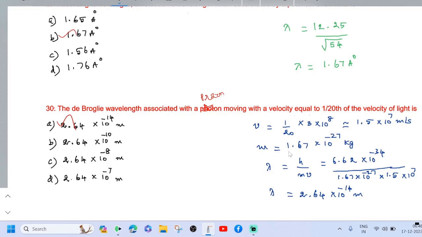We know the mass of the proton is 1.6 into 10 power minus 27 kilogram. Wavelength lambda equal to h divided by mv. This is our Planck's constant 6.6 into 10 power minus 34. Mass is 1.6 into 10 power minus 27. Then velocity equal to 1.5 into 10 power 7. If you simplify this, we can get lambda equal to 2.64 into 10 power minus 14 meter.